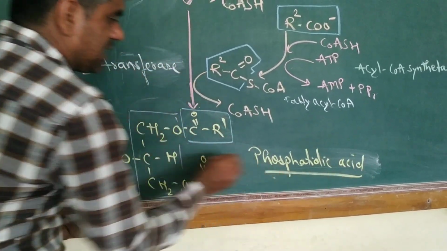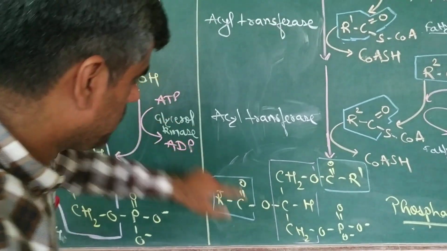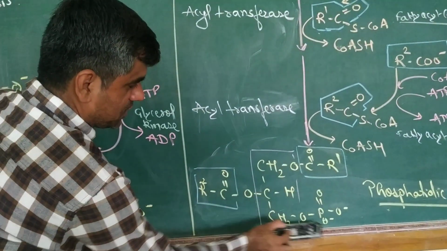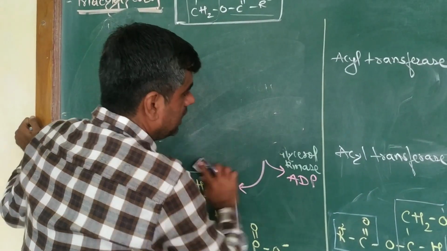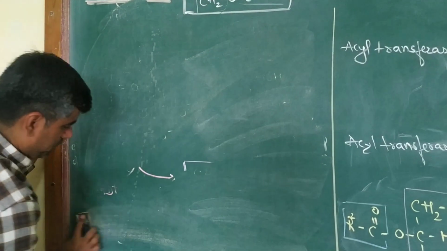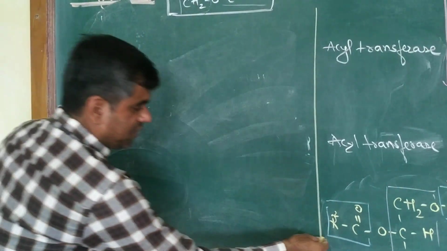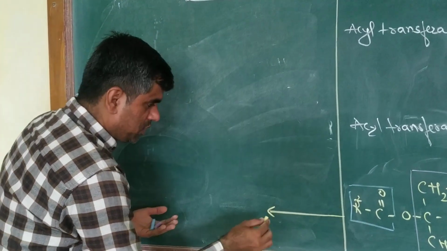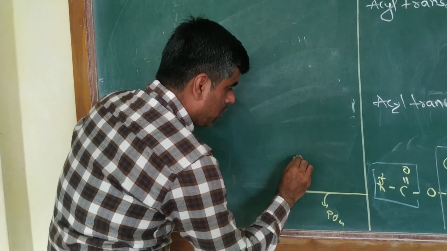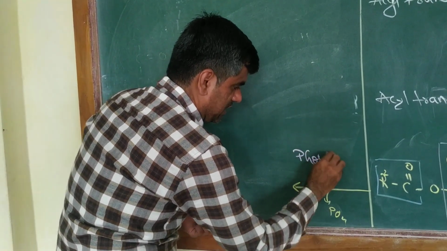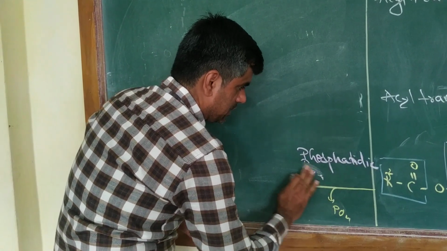From this phosphatidic acid, now you wish to form a triacylglycerol, right? So coming to this, what will you have to do? You'll have to remove this phosphate, right? So you start with phosphatidic acid. If I start from here, I'll remove this particular phosphate with the help of the enzyme phosphatidic acid phosphatase.